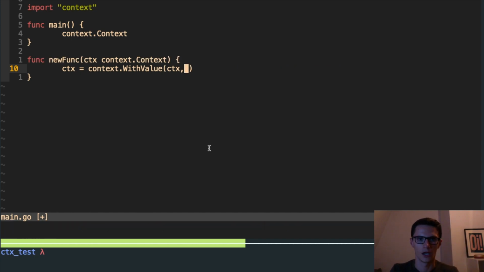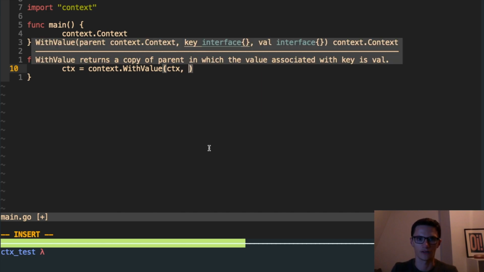Now I'm not going to go too deeply into this, because in my opinion, you should never actually do this. For one, context with value are untyped. You may have seen in the signature here, if I show that again, that the key and the value are both empty interfaces. They're untyped.